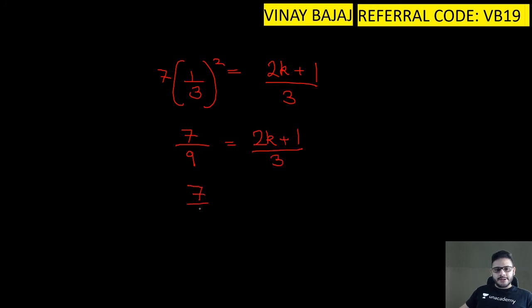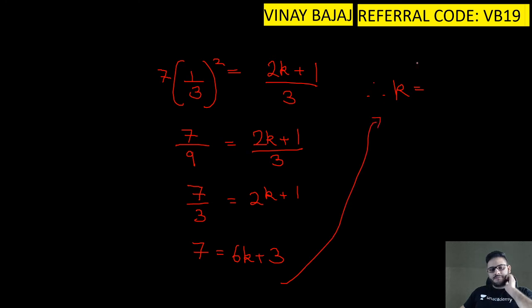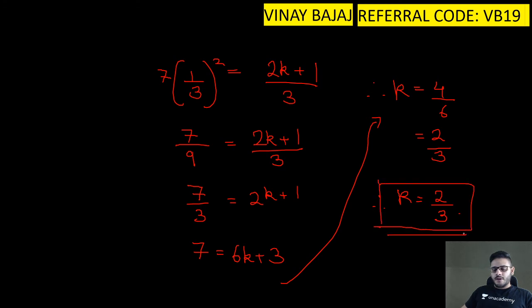So we will get 7 upon 3 is equal to 2k plus 1. So we get 7 is equal to 6k plus 3. Therefore k is equal to, solving this, 4 by 6, that is nothing but 2 by 3. So we get the value of k is equal to 2 by 3. This is my final answer.